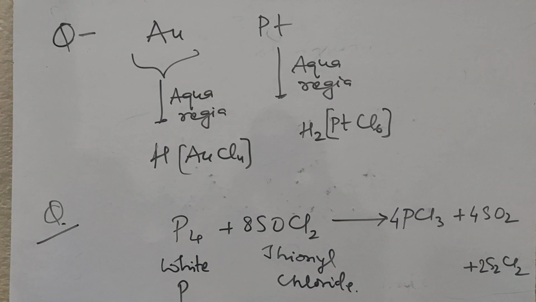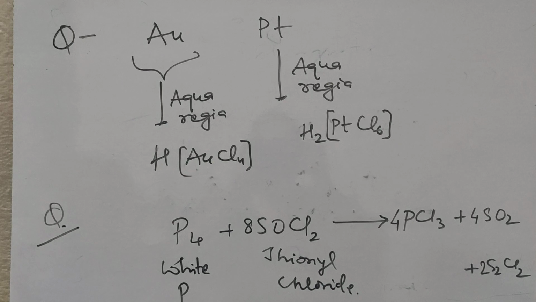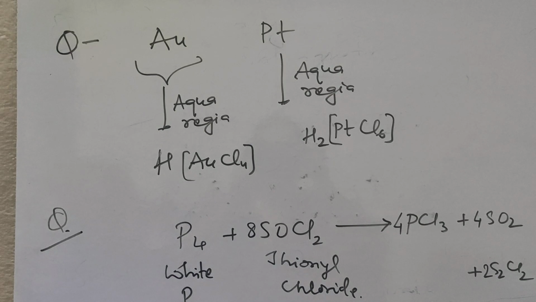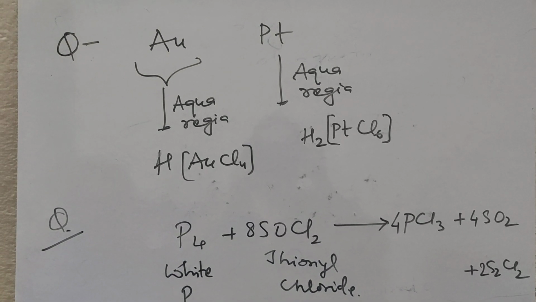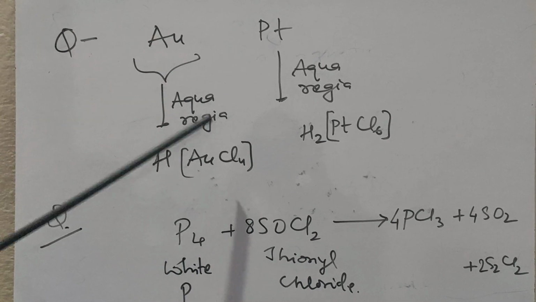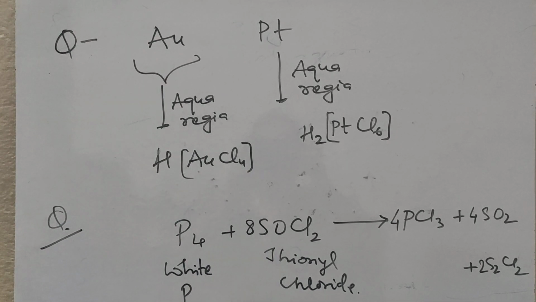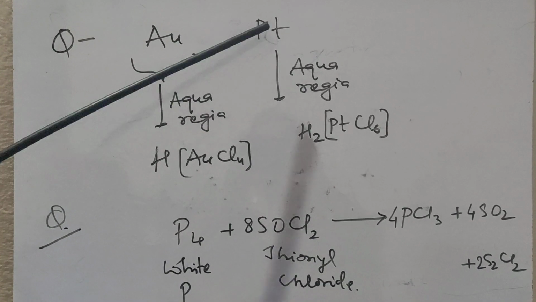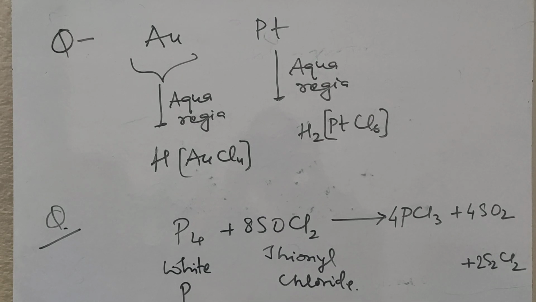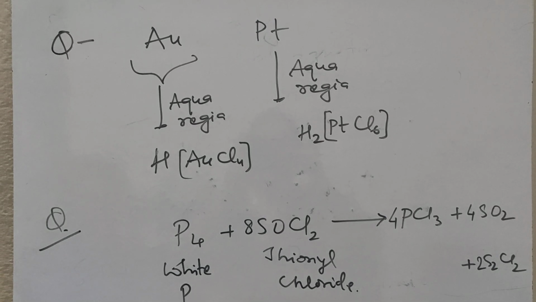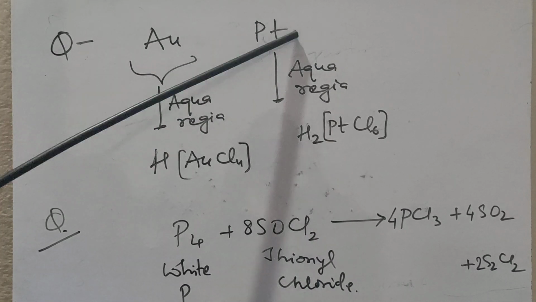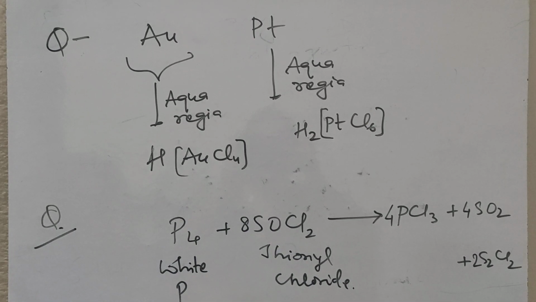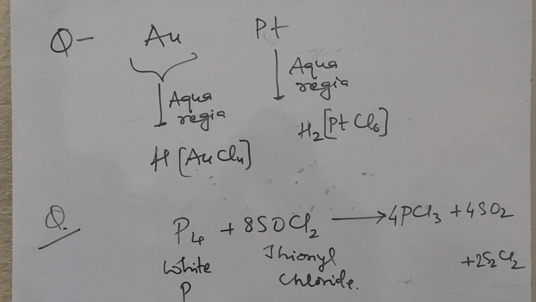Gold and platinum do not dissolve in any of the mineral acids, but they dissolve in aqua regia, which is an HCl and HNO3 mixture in a 3:1 ratio. Gold reacts with aqua regia to form HAuCl4, that means AuCl4-. Platinum reacts with aqua regia to form H2PtCl6, that is PtCl6 2-. So these are the products of gold and platinum with aqua regia. White phosphorus reacts with thionyl chloride to form PCl3 plus SO2 plus sulfur monochloride.